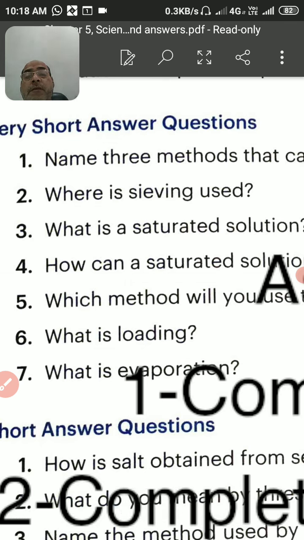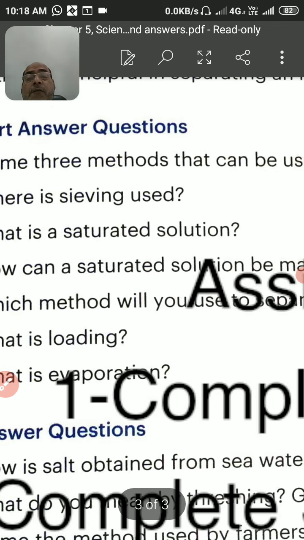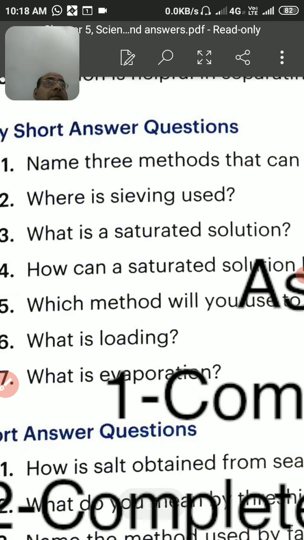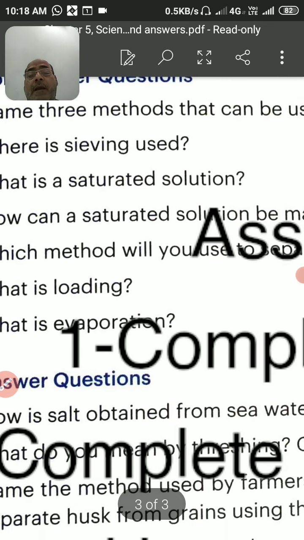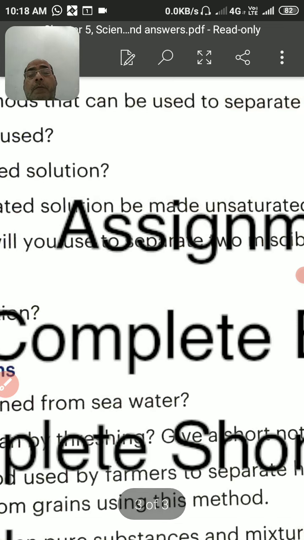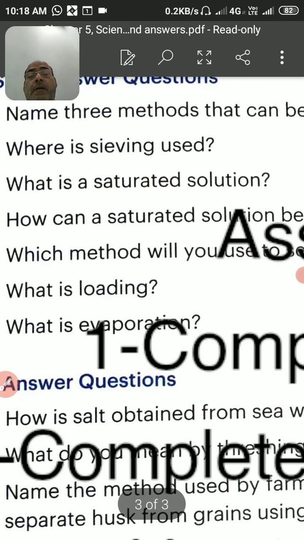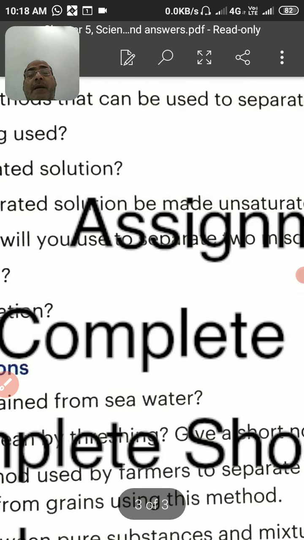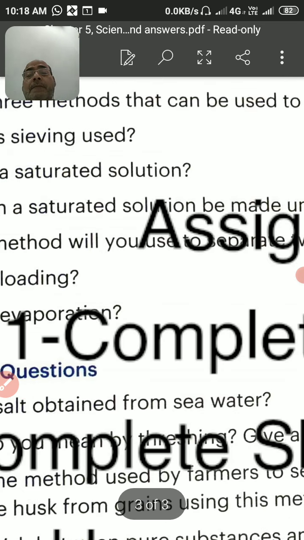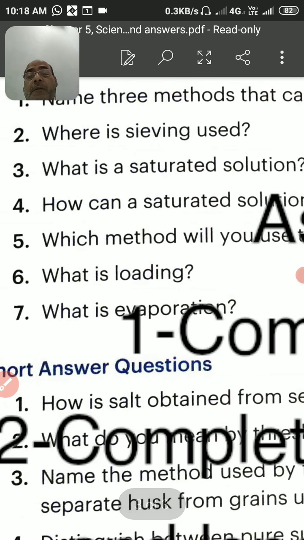Where is the sieving used? Sieving is used for the separation of flour from the grain. What is the saturated solution? The saturated solution is a solution in which no more addition of the solute is possible. And how can a saturated solution be made unsaturated? So the saturated solution can be made unsaturated by giving heat, by increasing the temperature.